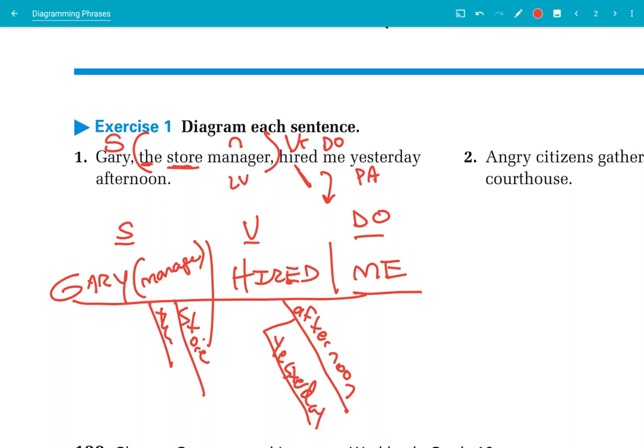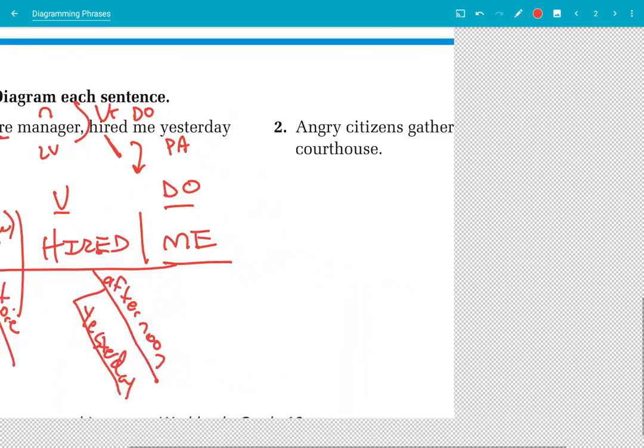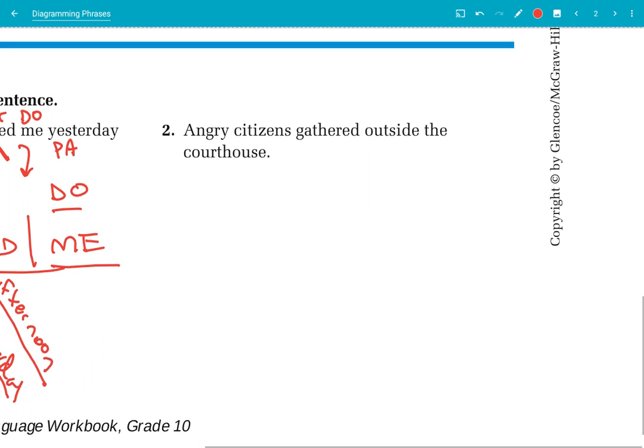All right, let's do number 2. Okay, angry citizens gathered outside the courthouse. Let's do Monday's DGP. Pause it here and work ahead or follow along. Citizens is a noun, so that makes angry an adjective because it modifies citizens. Gathered is what they were doing, so that's my action verb.